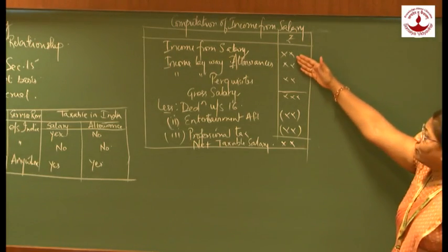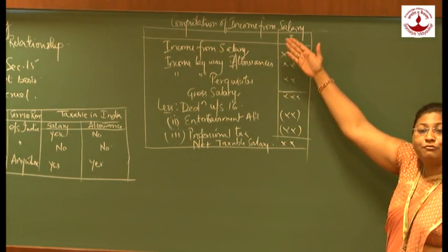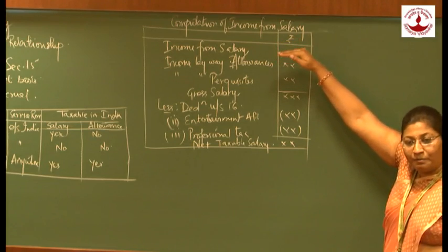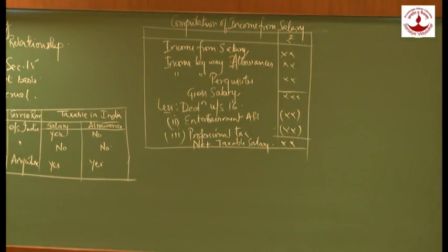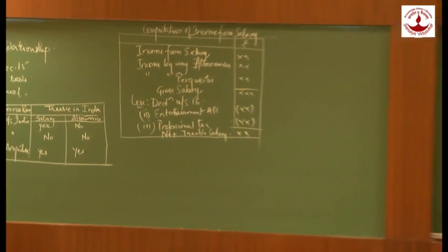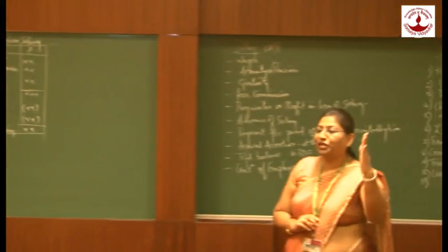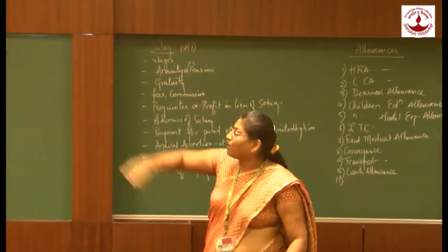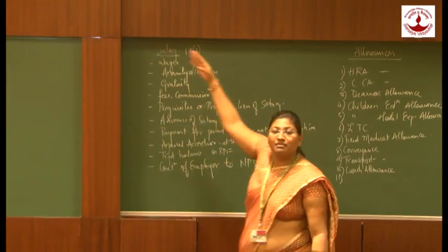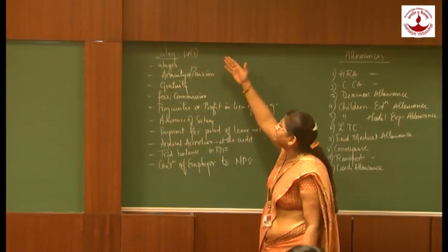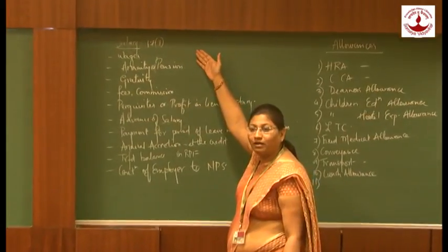Now let us look forward to income from salary, our first case in our computation of income. The ruling sections for income from salary are section 15 to section 17. We have come across section 15, that is basis of charge. Now we are going to come to the definition of salary under section 17(1).